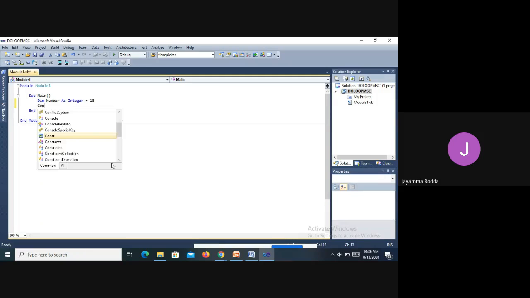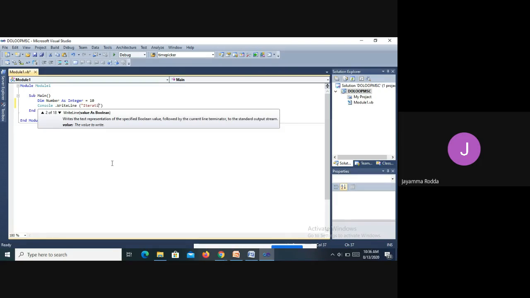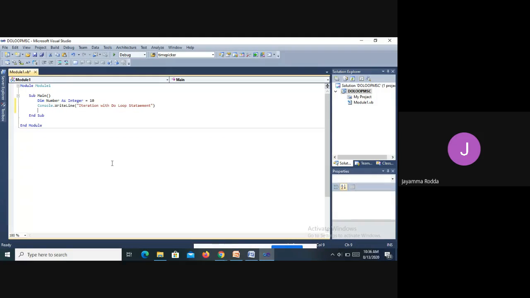Now I am writing the output statement using Console.WriteLine to say that I am going to use the do while loop. So I'm just typing iteration with do, sorry, we should not say do while again. Do While statement. Okay. Output statement is written.